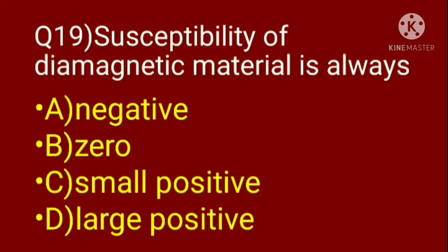Question 19. Susceptibility of diamagnetic material is always option A, negative, B, 0, C, small positive, D, large positive. Here, for a diamagnetic substance the value of susceptibility will not be positive or 0. The value of susceptibility for paramagnetic and ferromagnetic may be positive. So options B, C and D are wrong. They are eliminated. The correct option is A, negative.